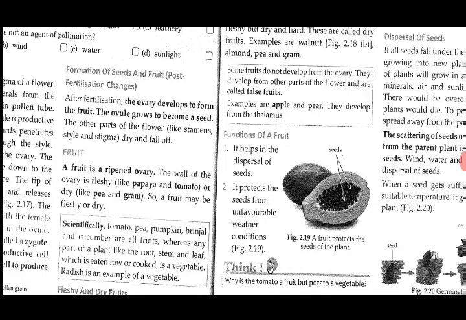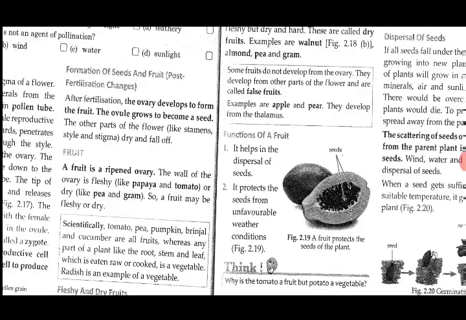Once again I revise that in the process of fertilization, the fusion of the male and the female gamete takes place, which results in the formation of a zygote. Once this process of fertilization is complete, the ovary develops to form the fruit and the ovules become the seeds, and other parts of the flower, that is the stamen, style and stigma, dry and fall off.